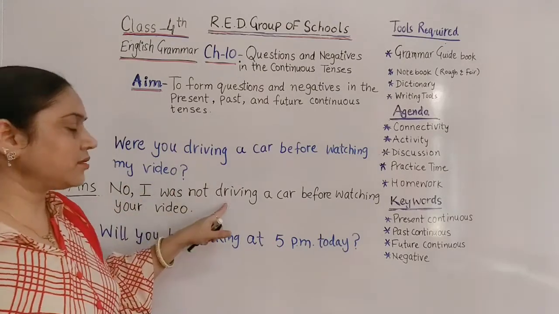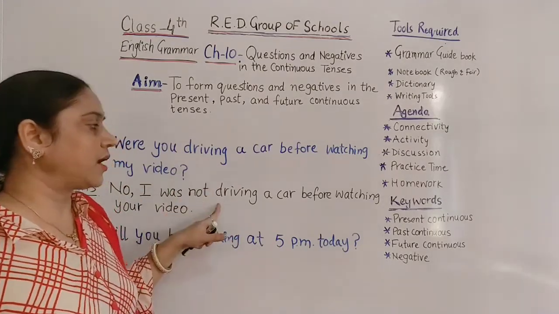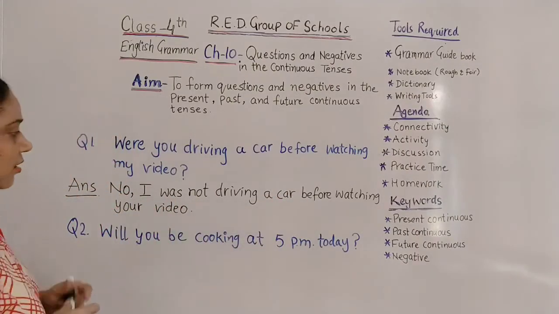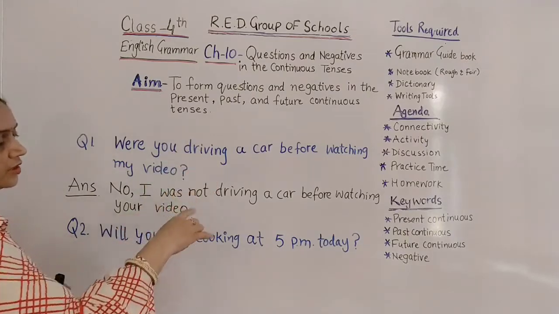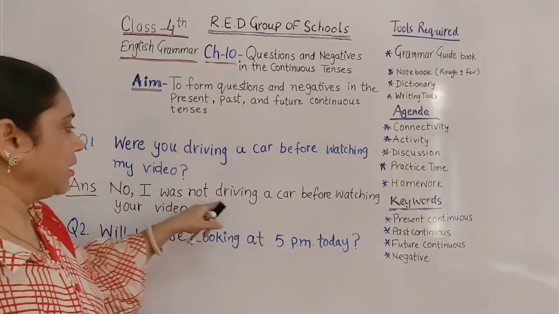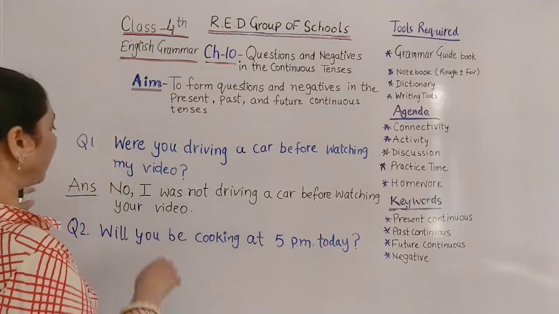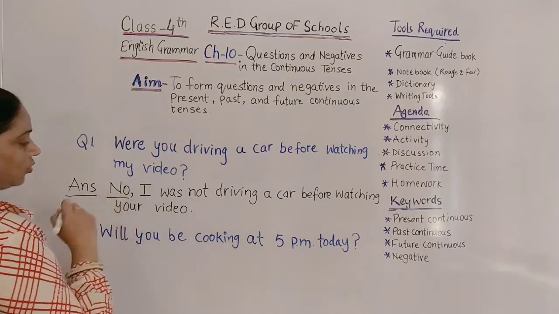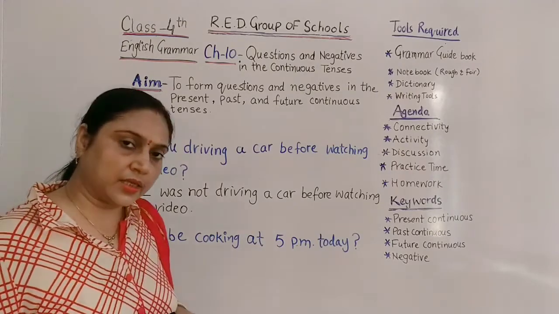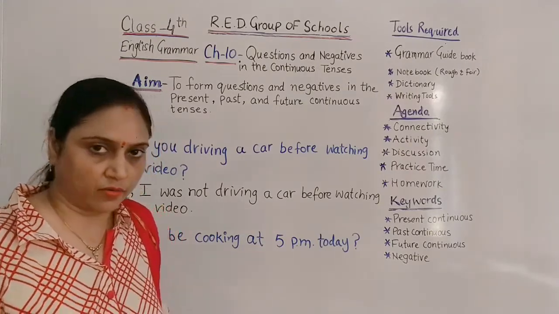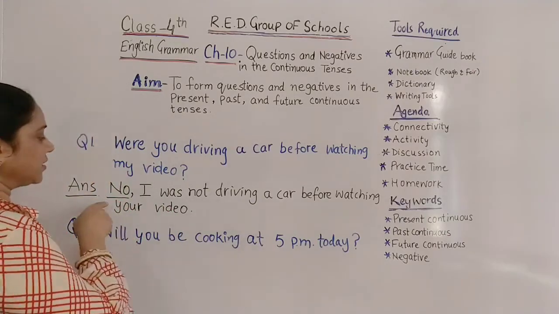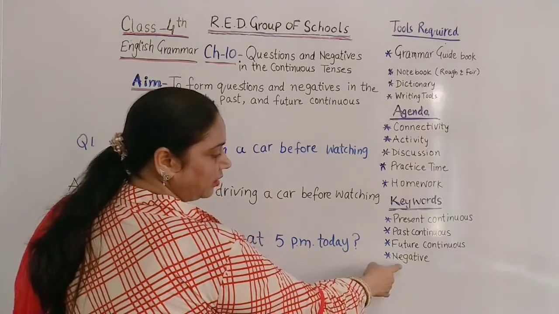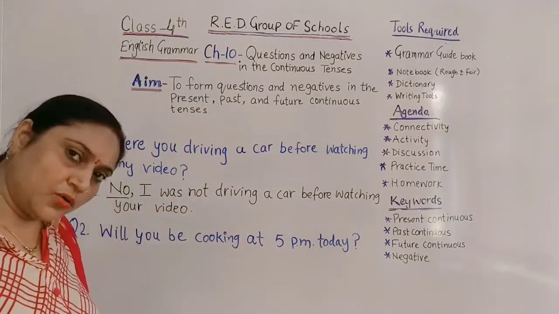So do you understand? Have you noticed how I made this sentence complete? The question was now converted into the answer, and in the answer you have seen that I have used here no. So my answer is actually in negative. What do I say here? That my answer is in negative. Okay, so this is the meaning: negative means no or not.